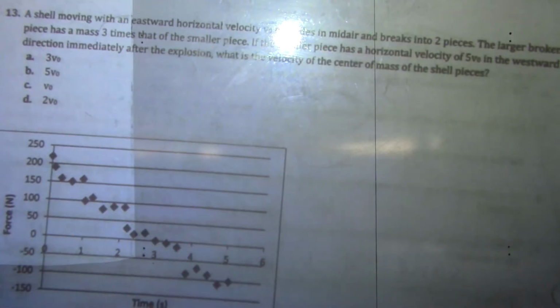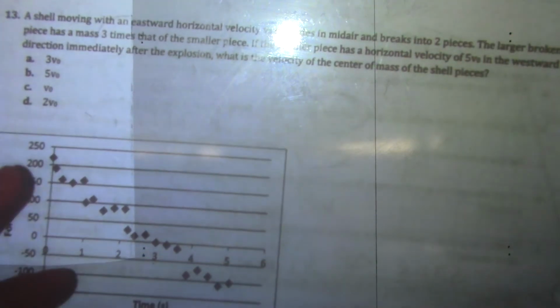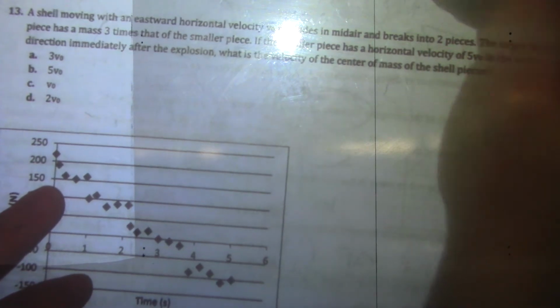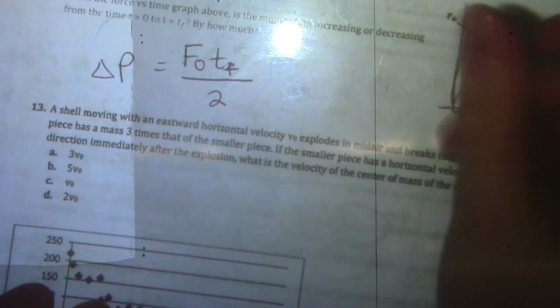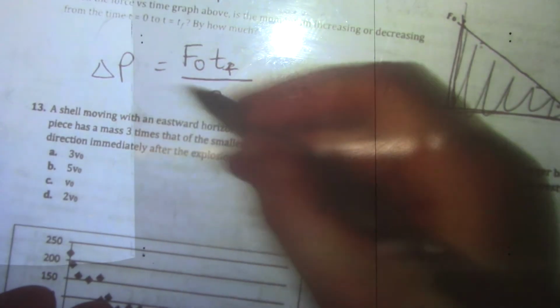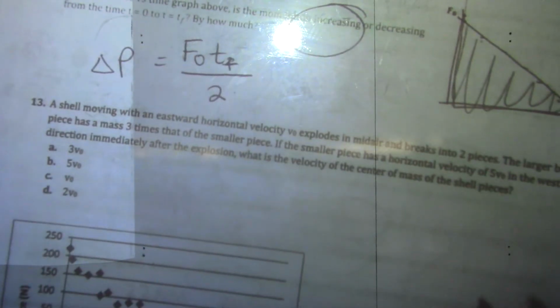Alright, a force versus time graph. We want to know, is the momentum increasing or decreasing? This is roughly a triangle. We're going to look at the area under the curve because we want to find change in momentum, which is F delta t. That's multiplying force times time, so that's area. So height times base over 2. That's my change in momentum, and this is a positive area. So if my area is positive, my change in momentum is positive, which means that I'm increasing momentum, or gaining momentum, because the change is positive.